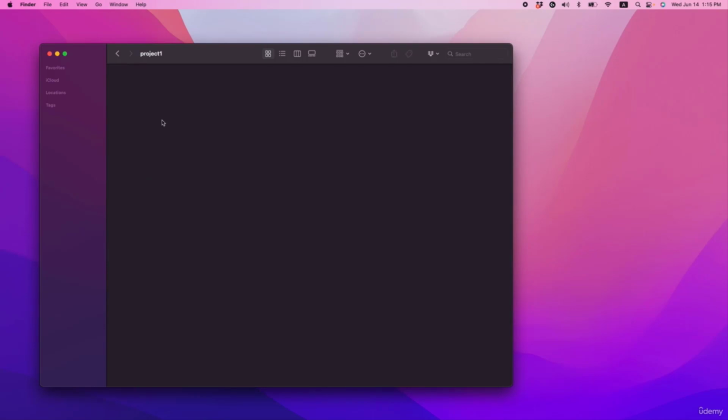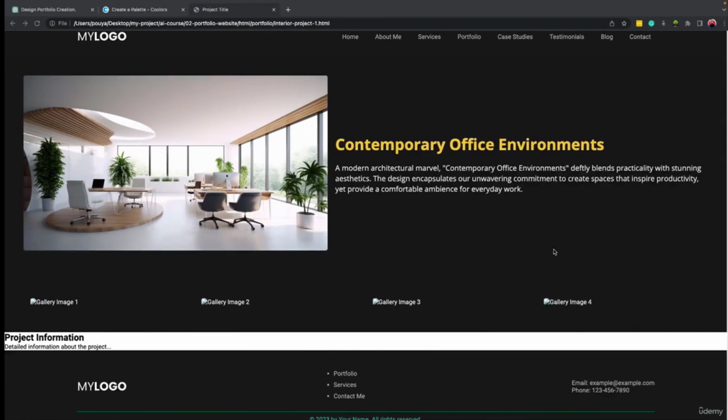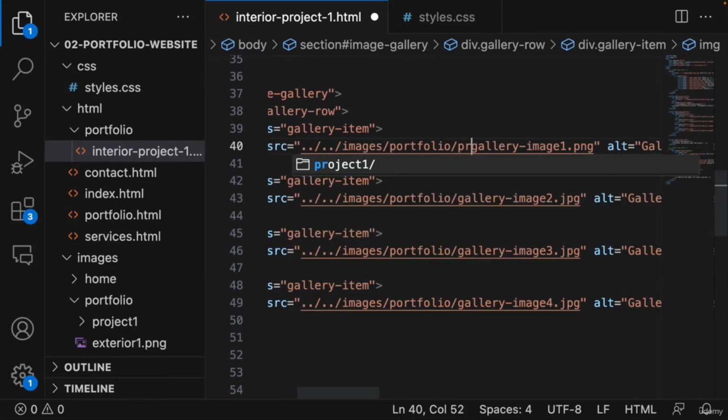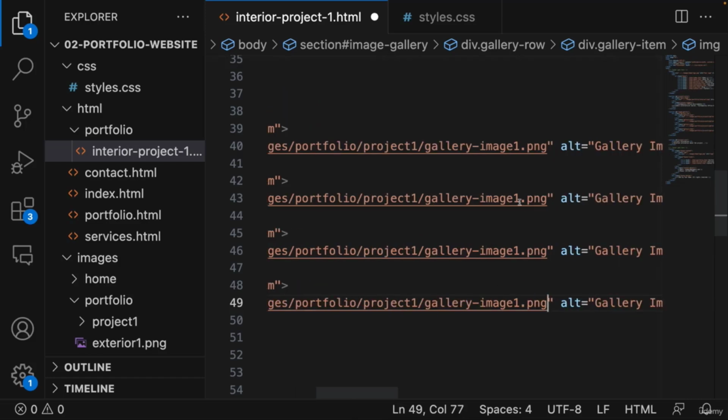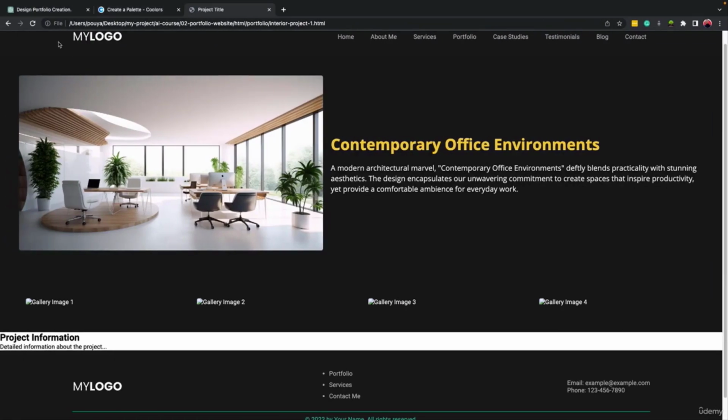Okay, and then inside it we have this, for example, main office image. So let's write the name of it, image gallery 1. But we need to add project 1 inside the address as well. So project 1 /. I'm going to replace this part for the rest of them, and then we'll make the essential changes. So it will be all in project 1, then it will be image 2, image 3, and image 4. Let's save it, come here and refresh.